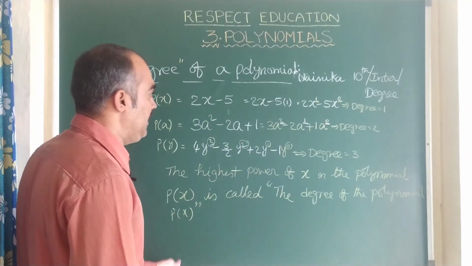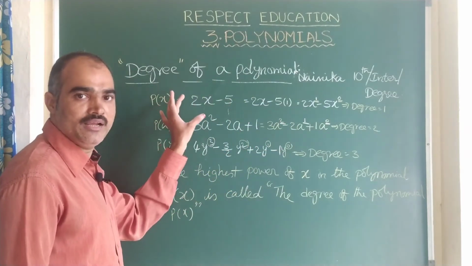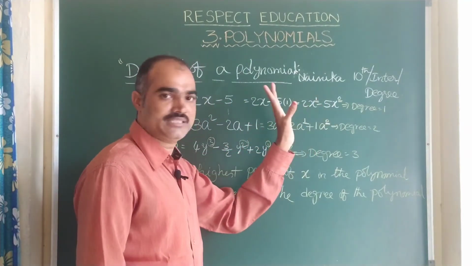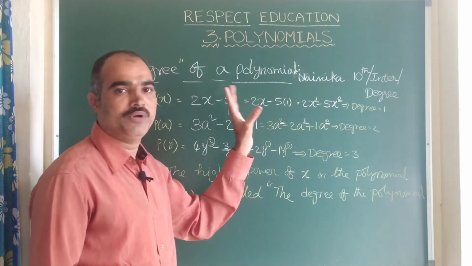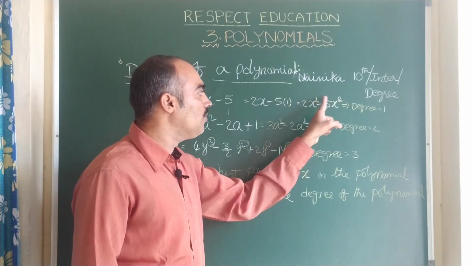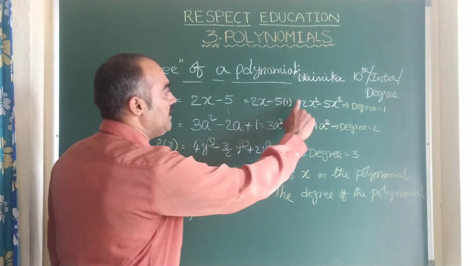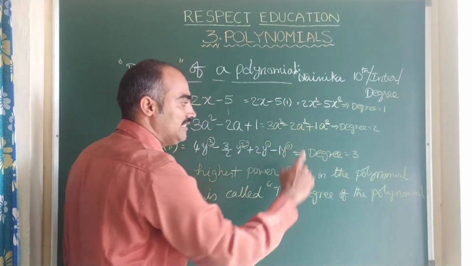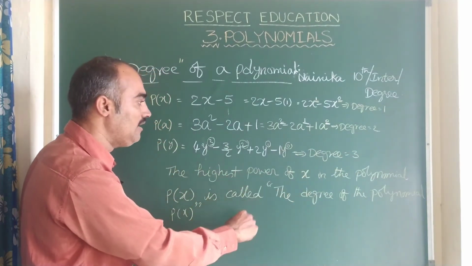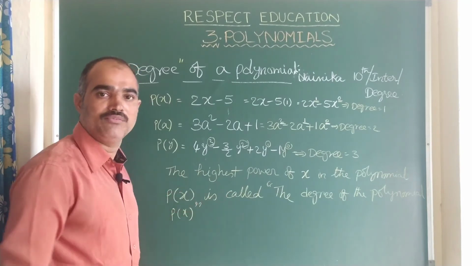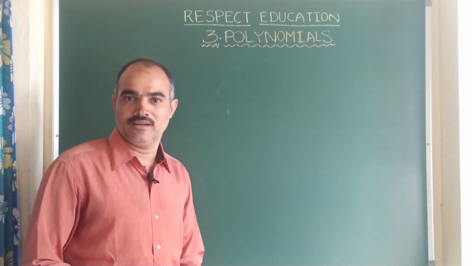So here you came to know that degree is nothing but in the given polynomial you just take care of the powers of x. Other constants or other coefficients whatever are there, you least bother about them. Only thing is that you have to take care of only degrees, means powers. In that power again highest power. See here 1 and 0, 1 is the highest, same way 2 is highest, same way 3 is highest. So finally we can say degree means the highest power of x in the polynomial p of x is called the degree of the given polynomial p of x. And just now we have learnt how to write the degree of the given polynomial, right?